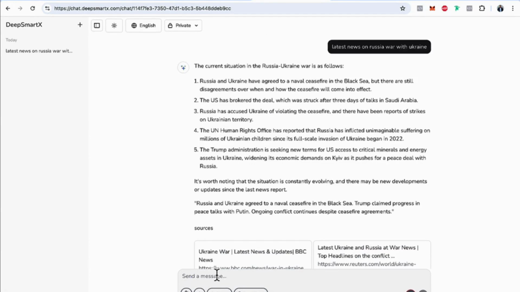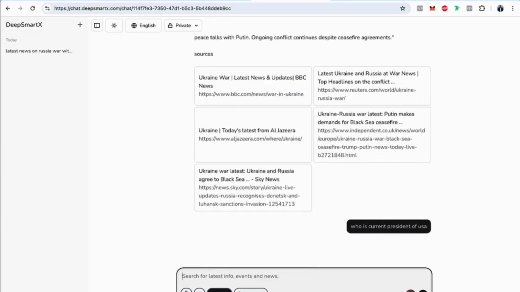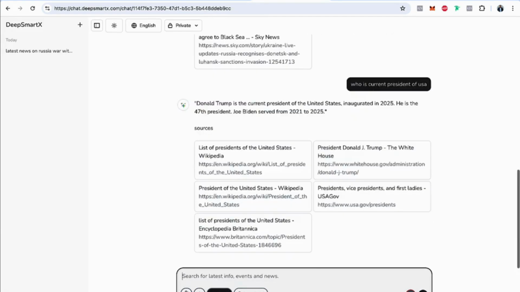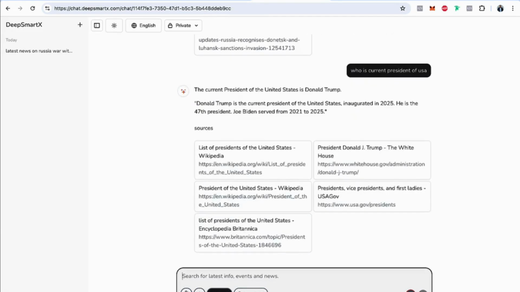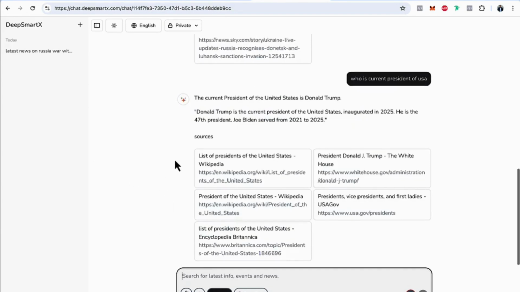Now, if you ask the same thing from DeepSeek, it won't be able to give it to you because that's a model trained till 2023. Okay. Now, let me ask in the search function again, who is the current president of USA? If you ask the same question to DeepSeek, please try it. It will tell you Joe Biden, which is information from 2023. Okay. Now, let's start with another function here.